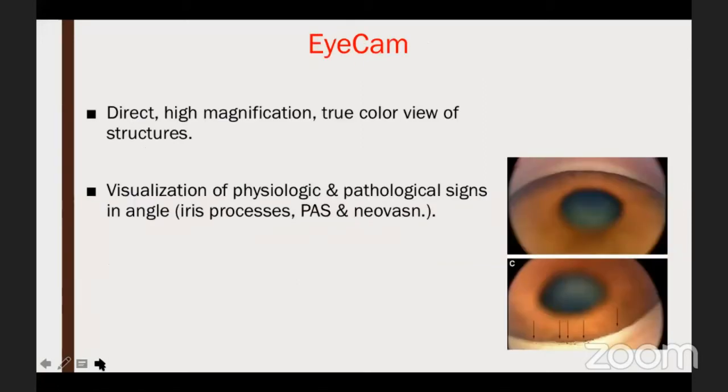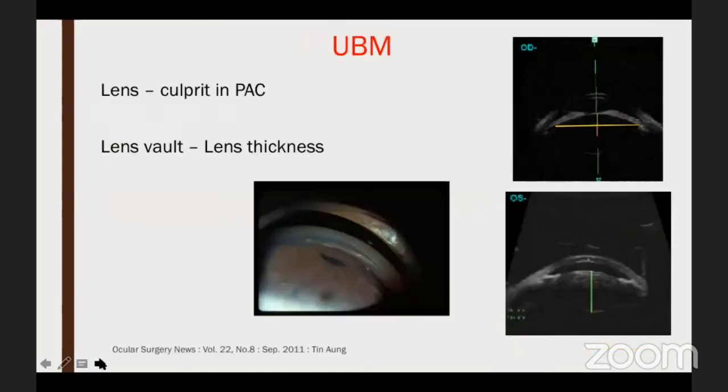And now, just like the RedCam, you have the iCam also, which provides a true color photograph of the angle where you can see all the minuscule abnormalities also, like the goniosynechia, peripheral anterior synechia. In secondary angle closure, you can see the neovascularization, or you can even see the physiologic processes.